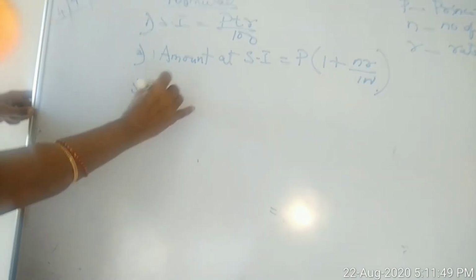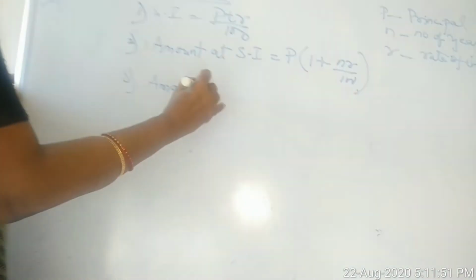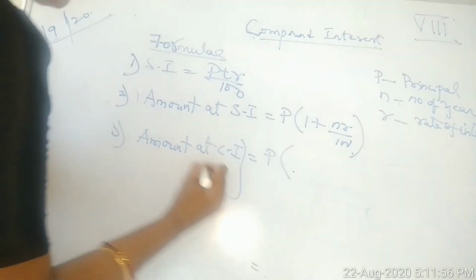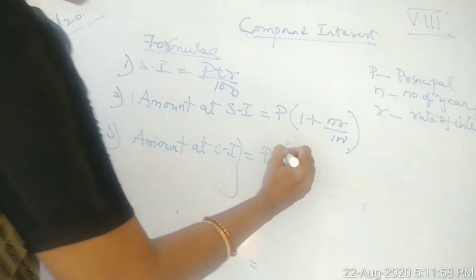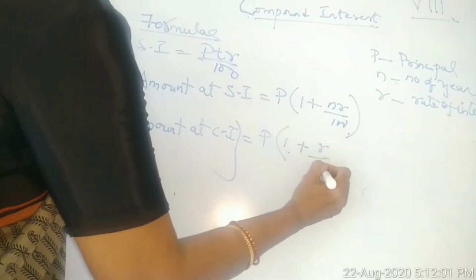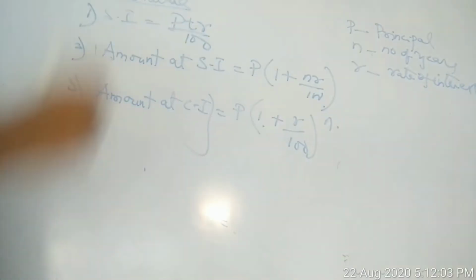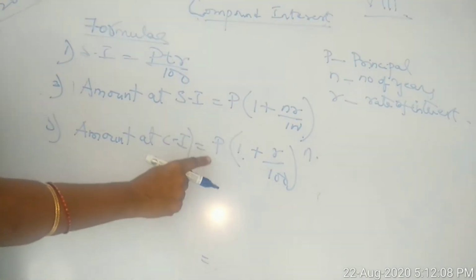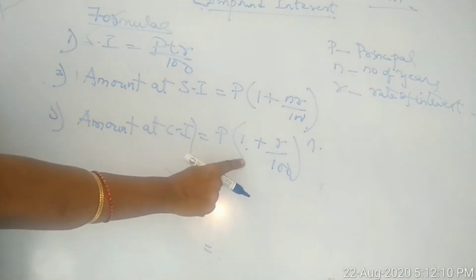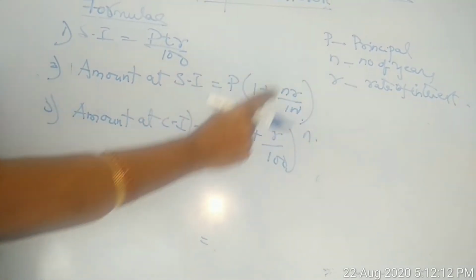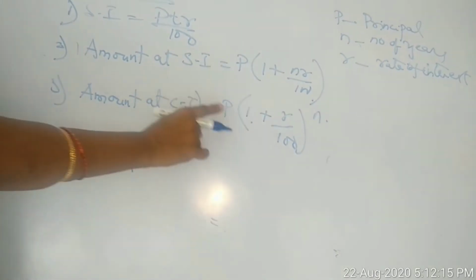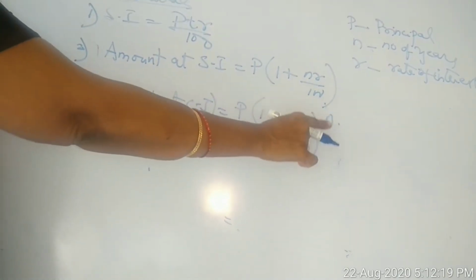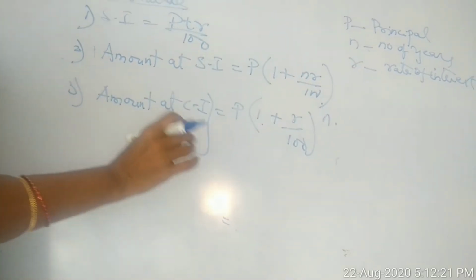But when it comes to amount at CI, compounded, amount at CI is equal to P into 1 plus R by 100 whole power N. P for principal, R for rate, N for number of years.